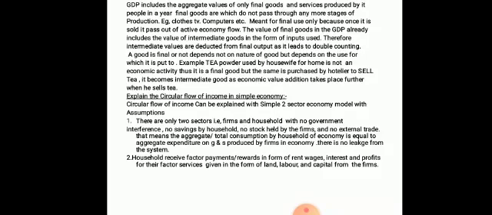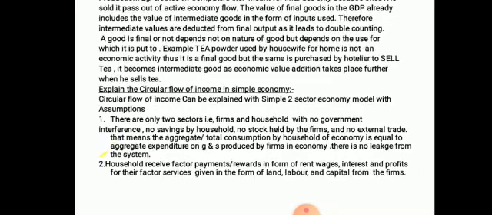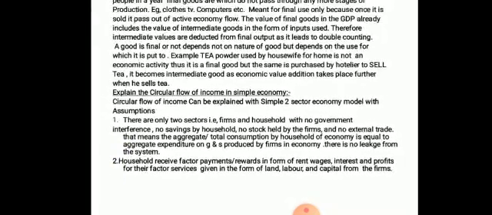GDP already includes the value of intermediate goods in the form of inputs used. Therefore, intermediate values are deducted from the final output as it leads to double counting. Otherwise, it will lead to double counting and national income will show higher values.